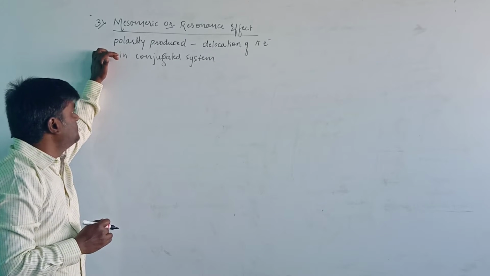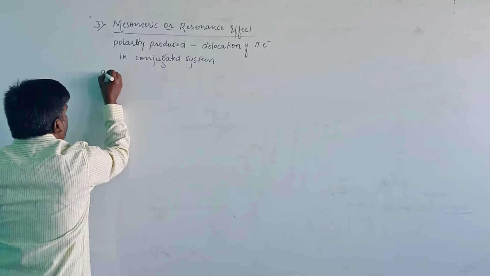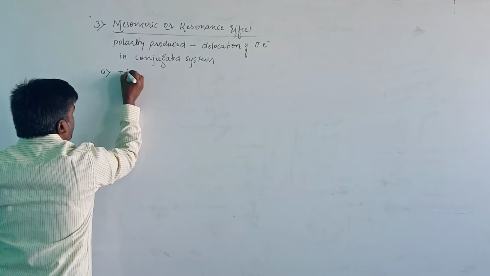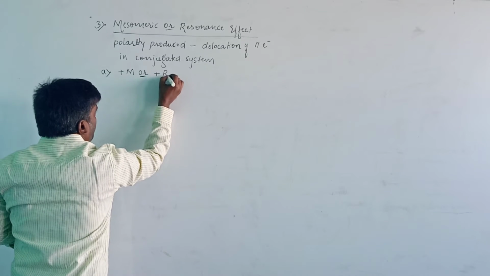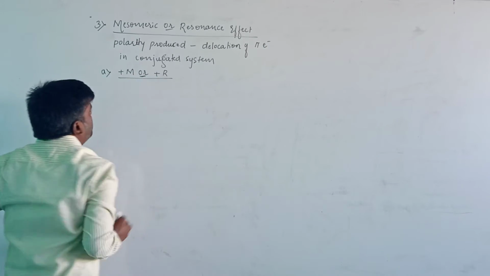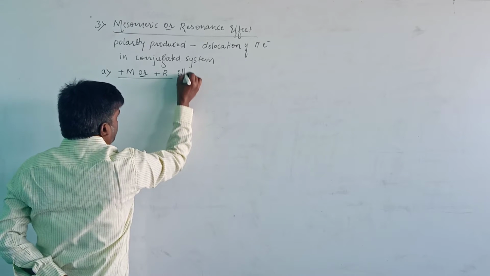These are further classified into two types. The first one is the positive M or positive R effect, positive mesomeric or positive resonance effect.